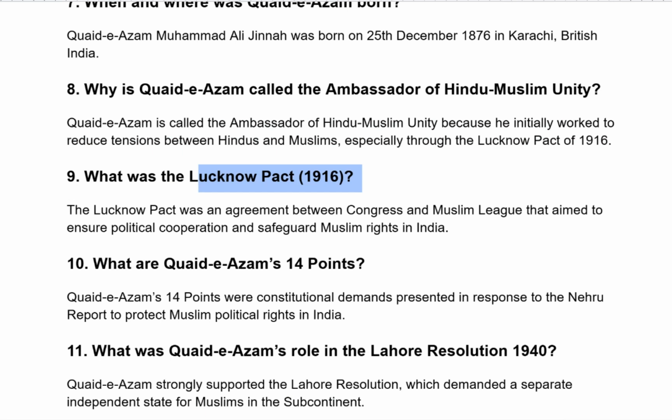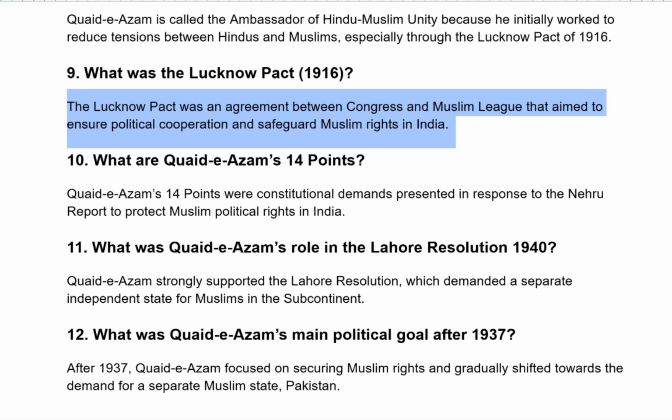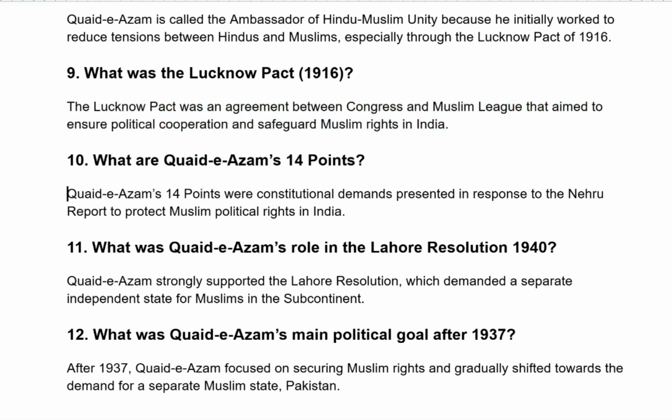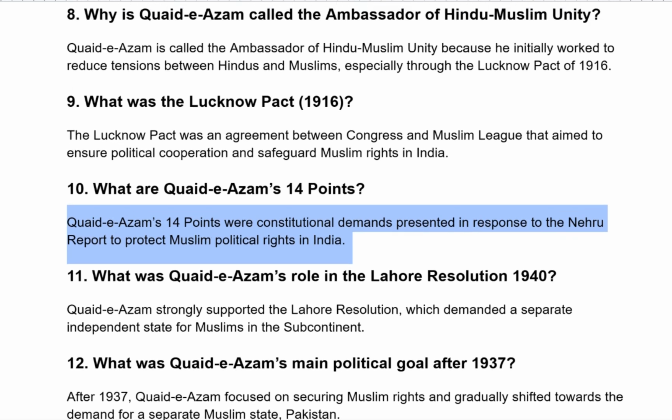What is the Lucknow Pact 1916? The Lucknow Pact was an agreement between Congress and Muslim League that aimed to ensure political cooperation and safeguard Muslim rights in India. What are Quaid-e-Azam's 14 points? The Quaid-e-Azam 14 points were constitutional demands presented in response to the Nehru Report to protect Muslim political rights.